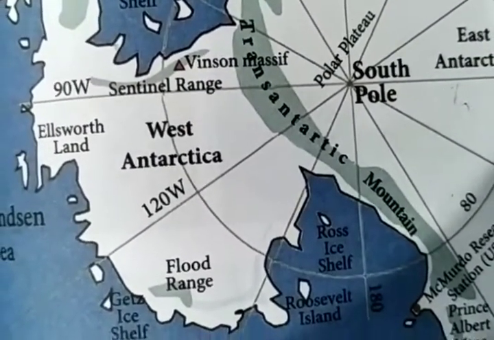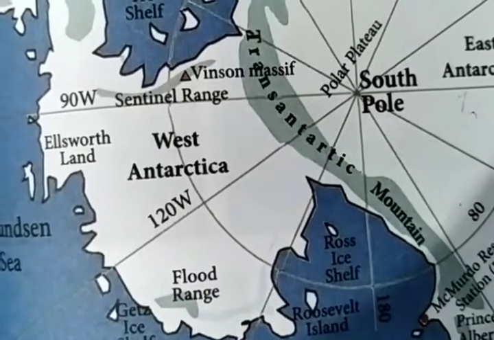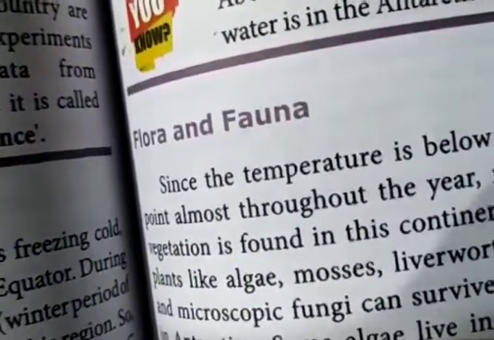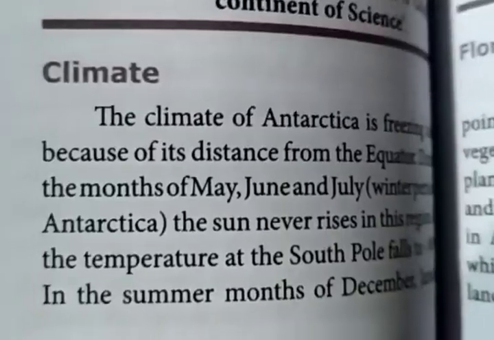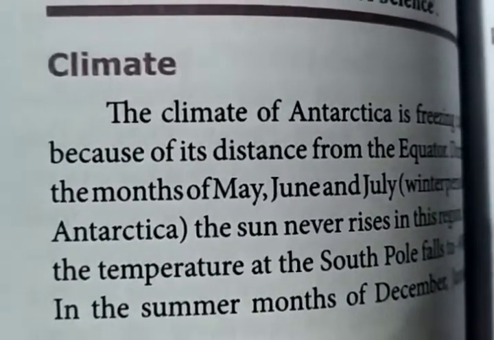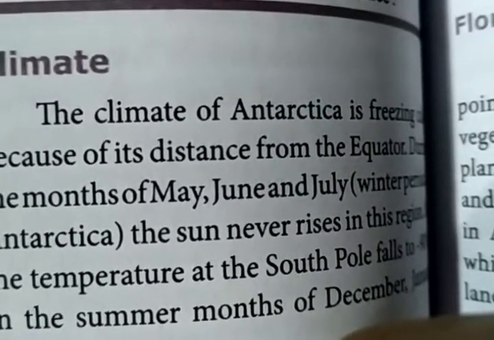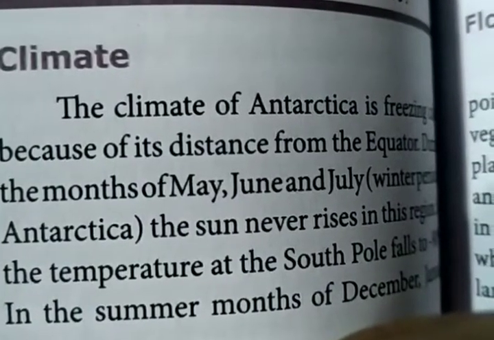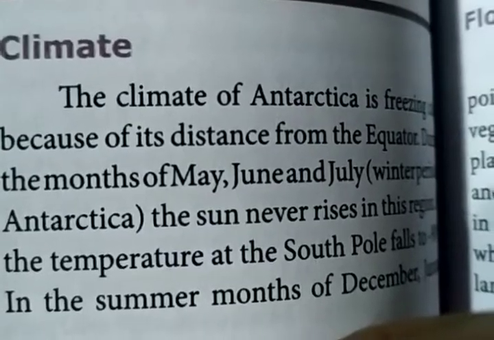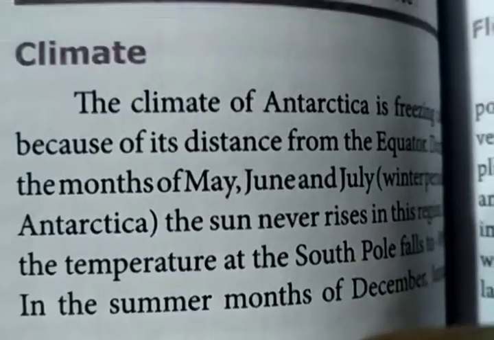It is separated from the rest of the world by the icy water of the southern portions of the Indian, Atlantic and Pacific Oceans. இதோட கிளைமேட்டிக் கண்டிஷன்ஸ் பார்த்தோம்னா அந்த climate of Antarctica is freezing. ஒரே பனி அப்படின்னு சொல்லுவாங்களா. So freezing because of its distance from the equator. So during the 3 months of May, June and July, the sun never rises in this region.